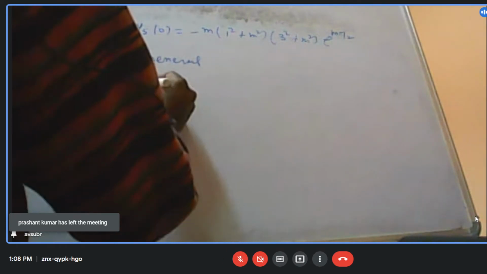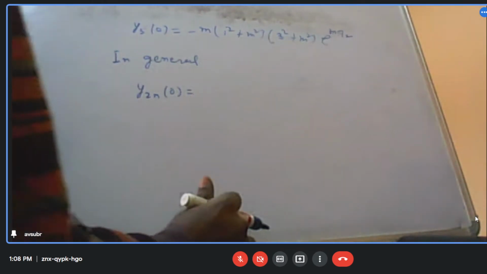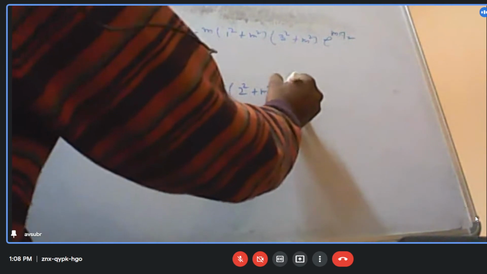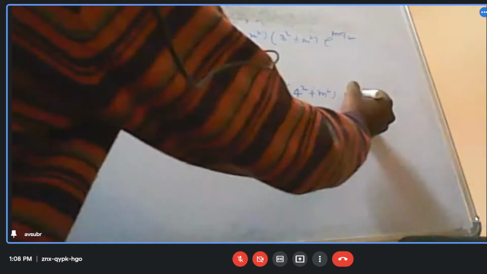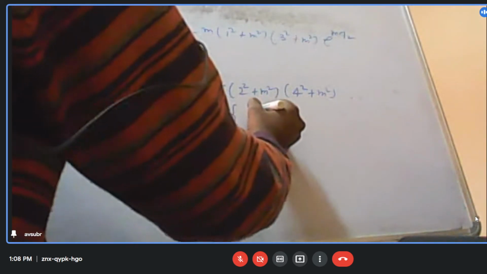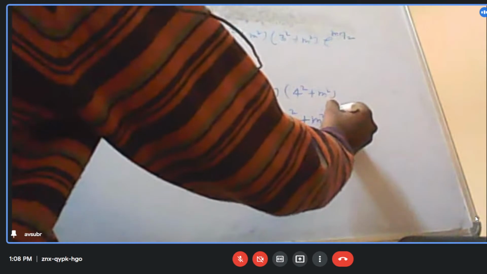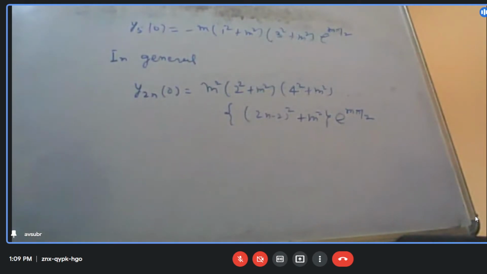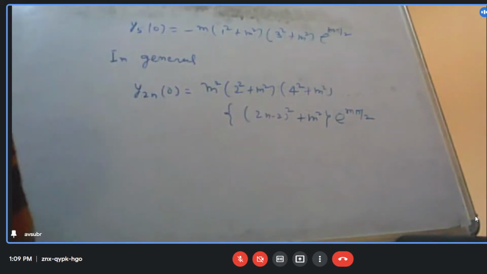So for even, what will we get? m square into (2 square plus m square) into (4 square plus m square), and if we continue, up to ((2n minus 2) whole square plus m square) into e to the power m pi by 2.